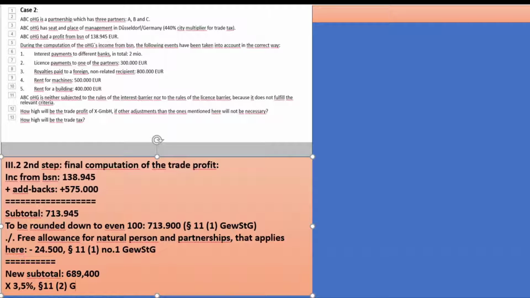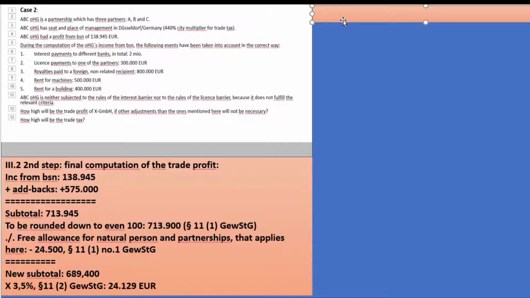That's in paragraph 11.2. That is the computation of the final trade tax base or trade tax assessment base, however you call it. And the result is 24,129 euro.